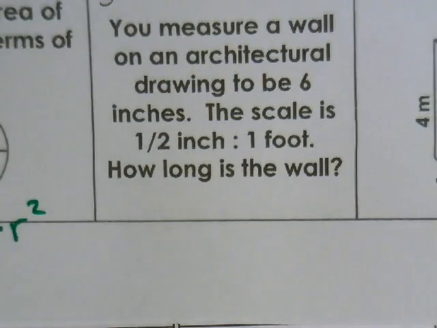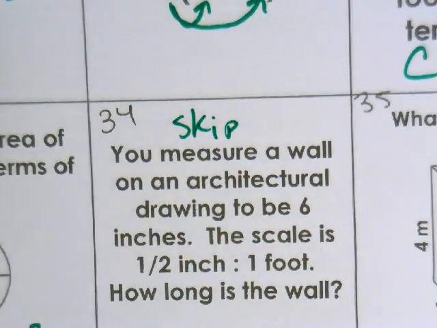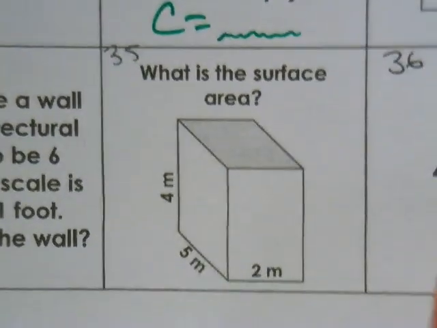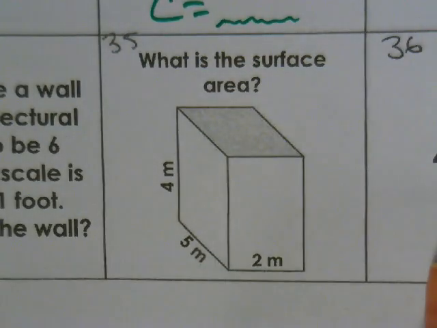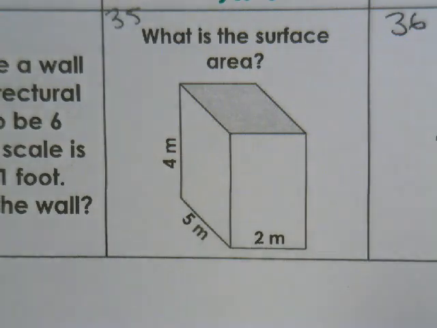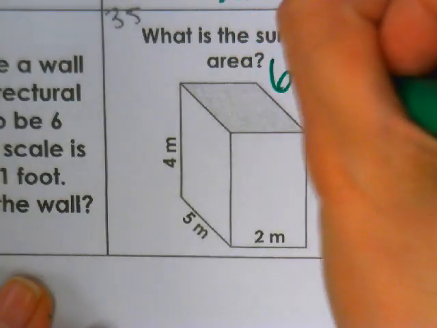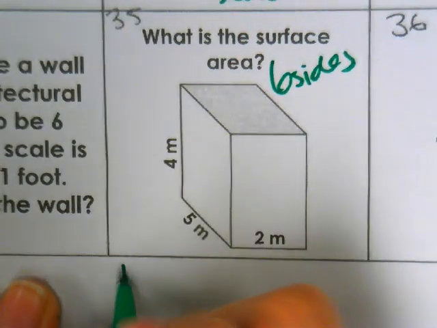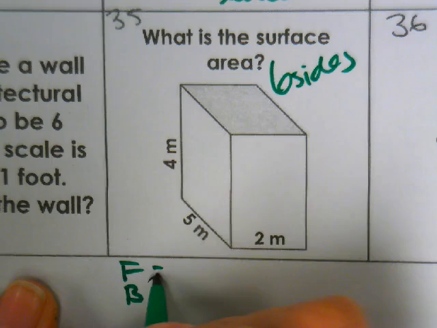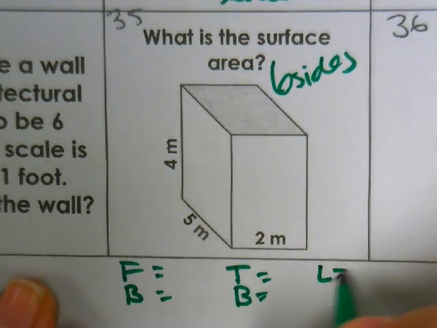Okay, we're going to skip 34. Now, 35, surface area. This is what we did last Friday or Thursday. We've been doing surface area. So here, it has 6 sides. So I want front, back, top, bottom, left, right.